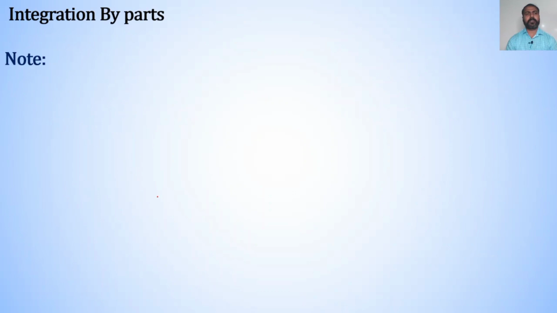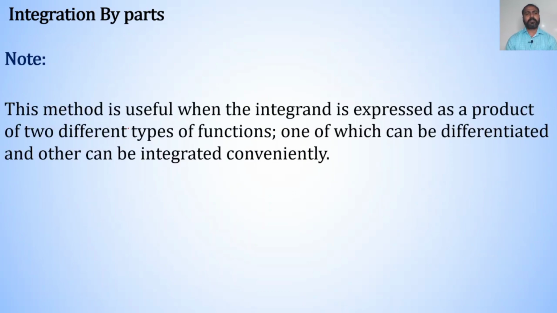Students, here are the notes on integration by parts. This method is useful when the integrand is expressed as a product of two different types of functions. We use integration by parts when the function is a product of two different types of functions, in which one can be differentiated and the other can be integrated.